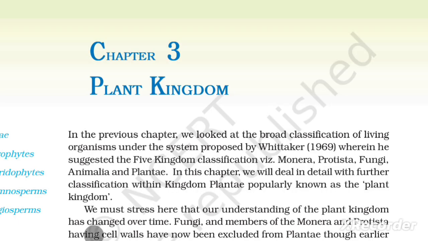In the previous chapter, we looked at the broad classification of living organisms under the system proposed by Whittaker in 1969, wherein he suggests the five kingdom classification: Monera, Protista, Fungi, Animalia, Plantae. In this chapter, we will deal in detail with further classification within the kingdom Plantae, popularly known as the plant kingdom. We must stress here that our understanding of the plant kingdom has changed over time.